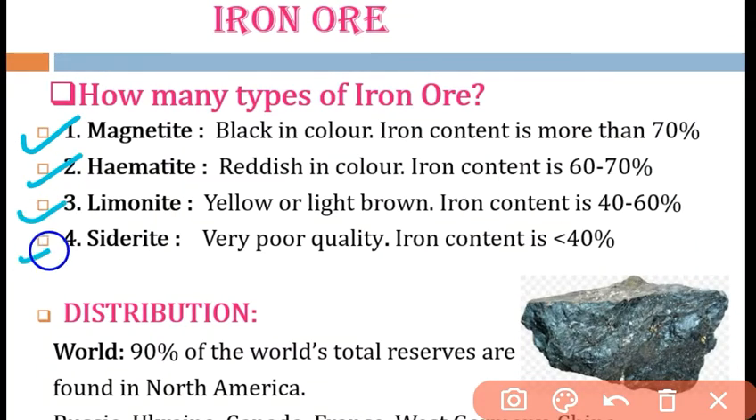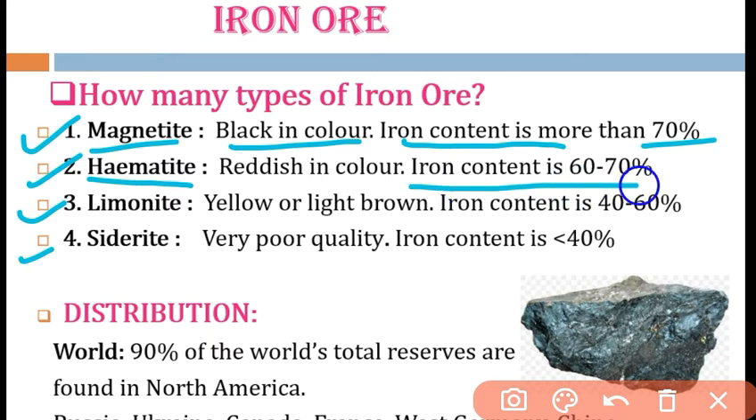Magnetite has a good concentration of iron, more than 70%, and that is why it is black in color. The best quality iron ore is magnetite, you have to remember. Hematite is also economical because it also has a good concentration of iron, almost 60 to 70% iron content. It is reddish in color.